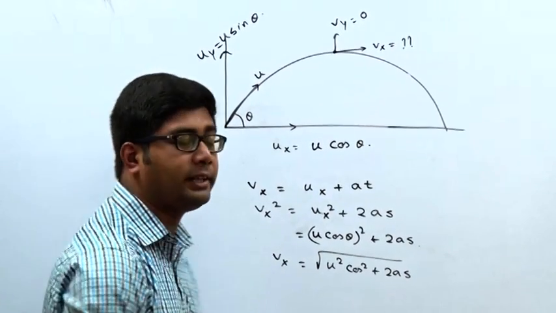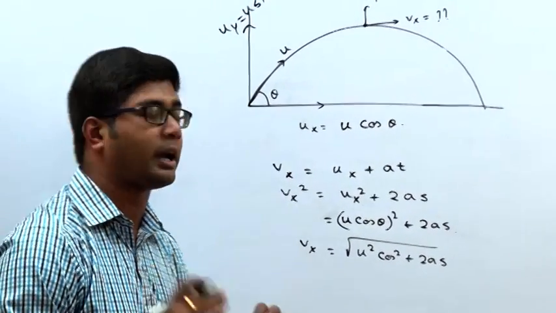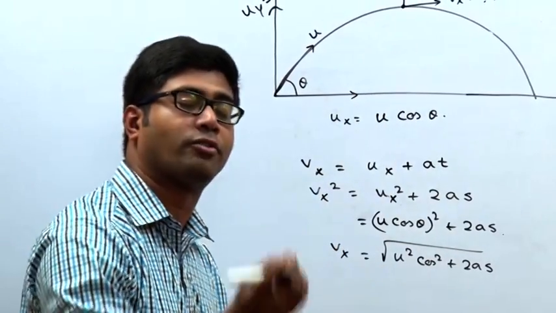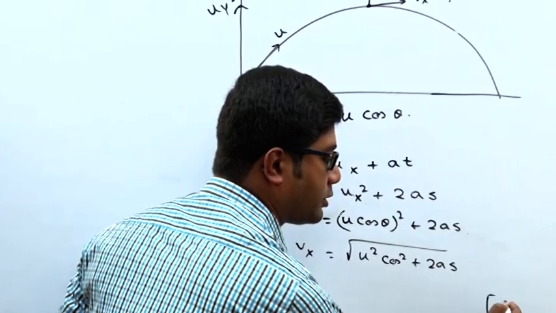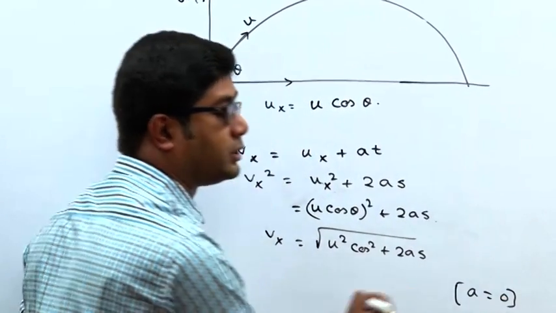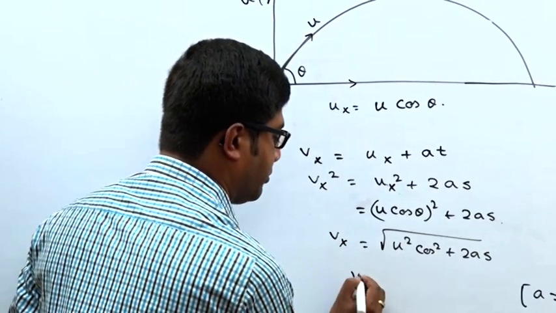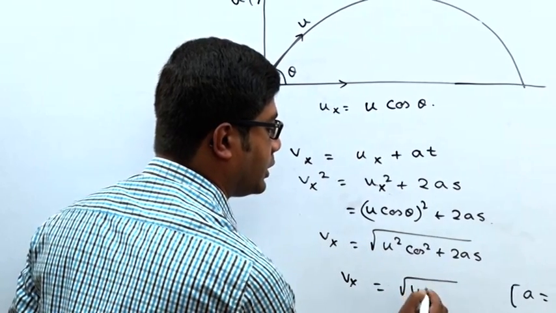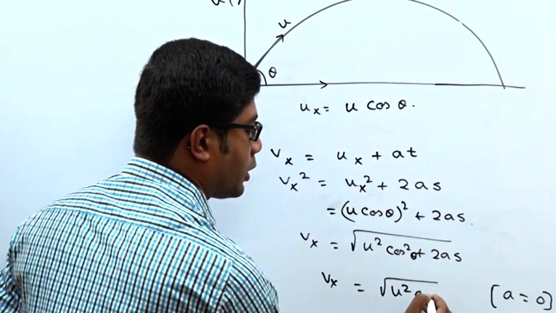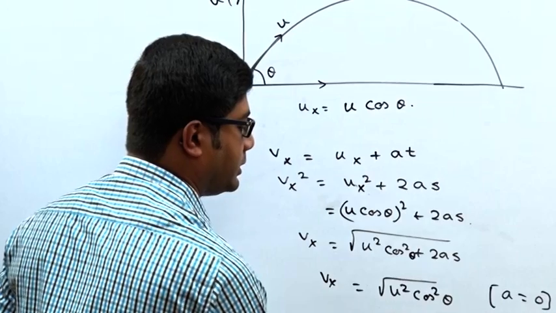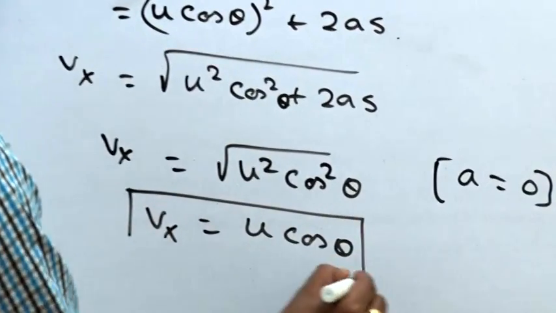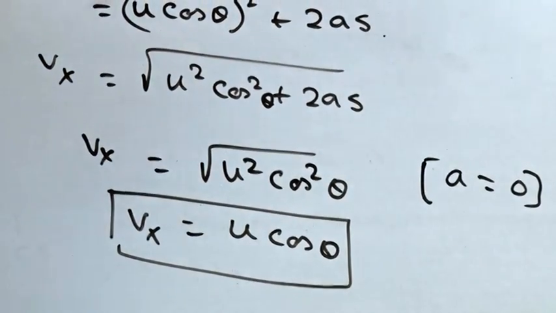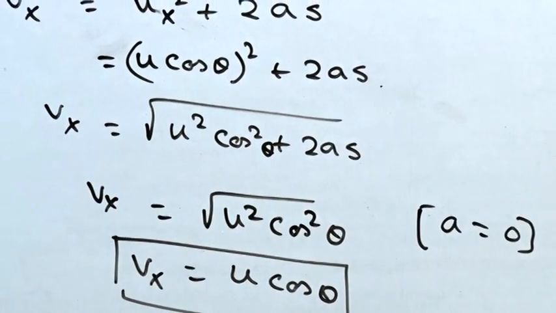But in any kind of projectile, at an angle, vertically thrown or horizontally thrown, horizontal acceleration is always 0. So Vx is root over u square cos square theta, which is just u cos theta. So the horizontal velocity at the topmost point is u cos theta.